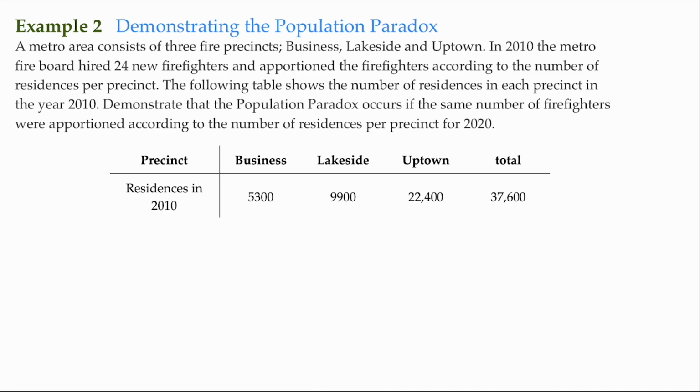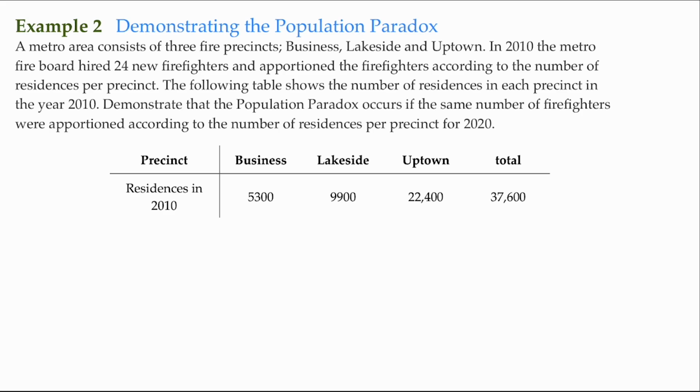In 2010, the Metro Fire Board hired 24 new firefighters and apportioned the firefighters according to the number of residencies per precinct. The following table shows the number of residencies in each precinct in the year 2010, and here's the table here. So we have a total population within this area as 37,600 residencies, and then they're broken up within these precincts here: the Business, the Lakeside, and the Uptown, and here are their individual populations.